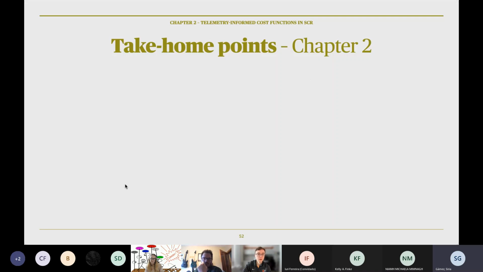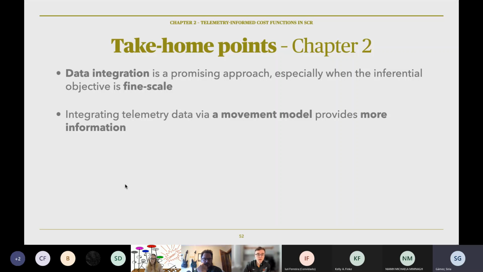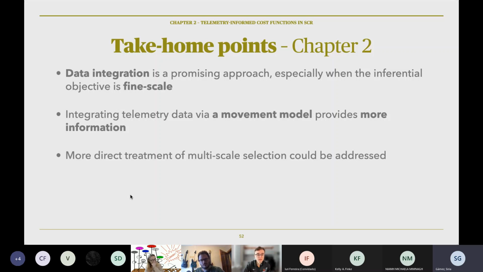So some closing points on chapter 2. First, data integration is a promising approach, especially when the process you want to understand is fine scale, as is the case with landscape resistance. Integrating telemetry data via movement model was a perfect fit in this case, providing more information by using an explicit model of the movement process.